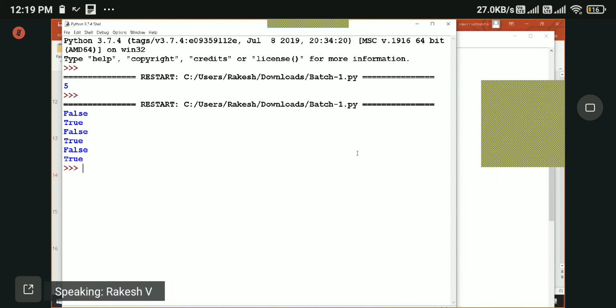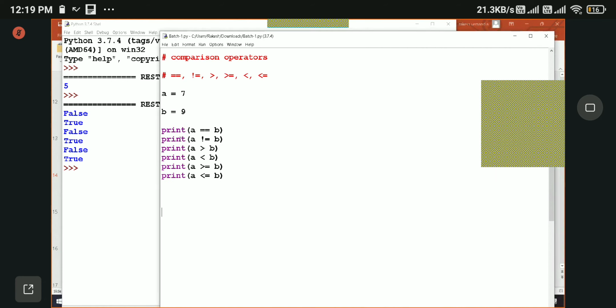So we got a bunch of false and trues, so let us check them out. See, a value is 7, b value is 9. A is not equal to b, right? That's why we got false. Okay, a is not equal to b, that's why for the next operator we got true.